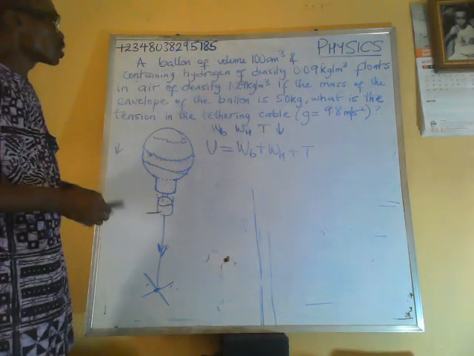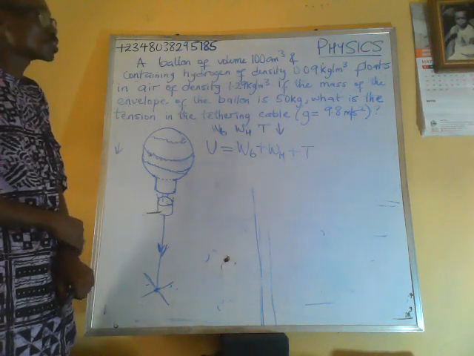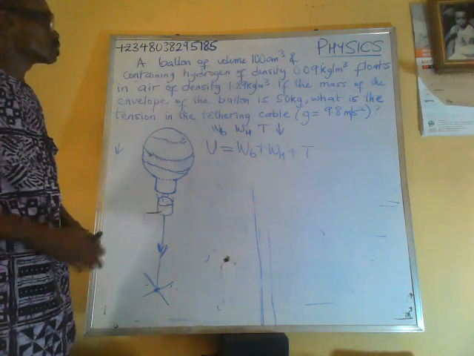So what's the volume of the balloon? The volume is 100 cubic centimeter.